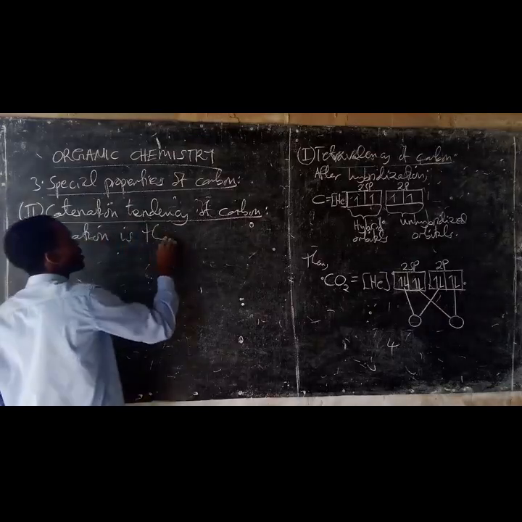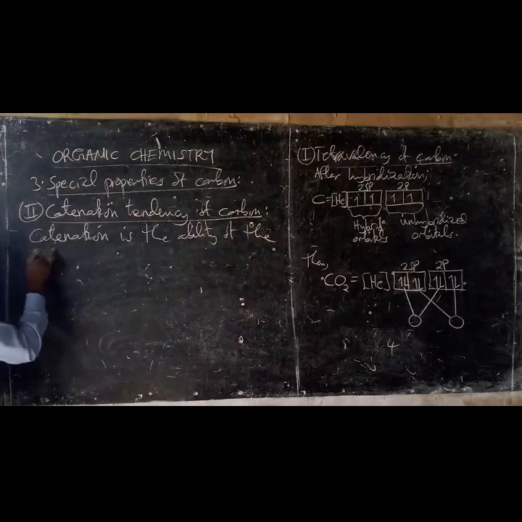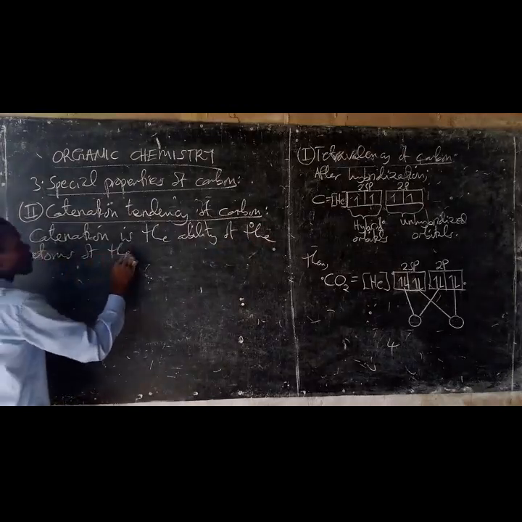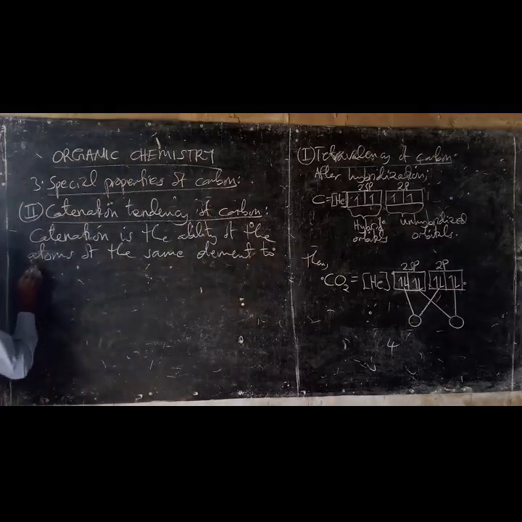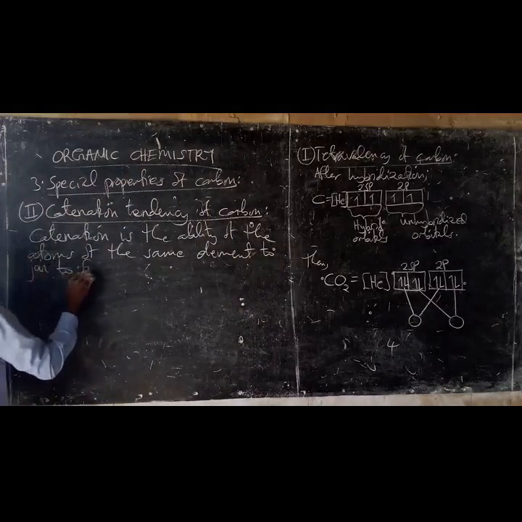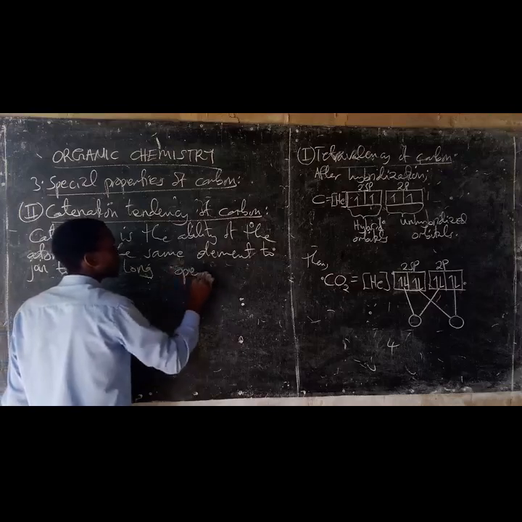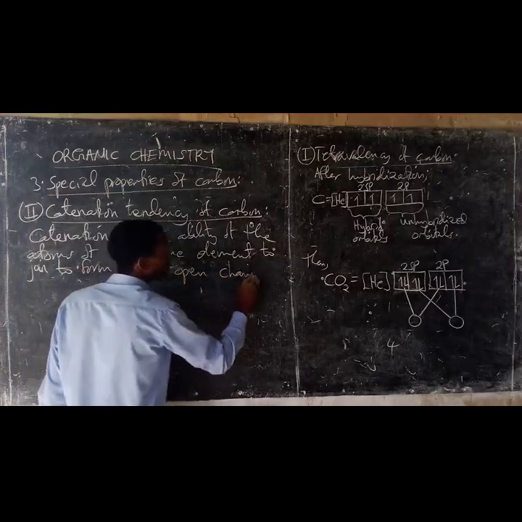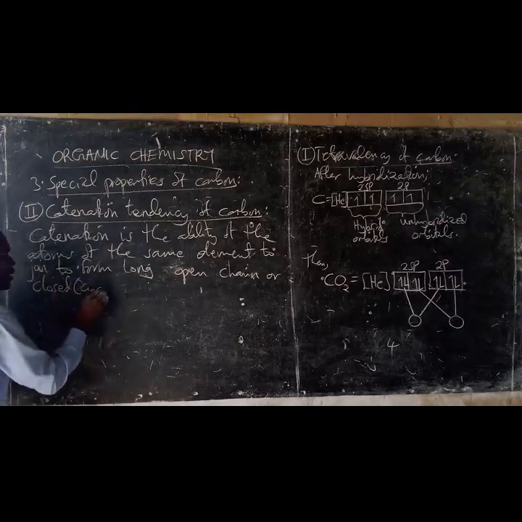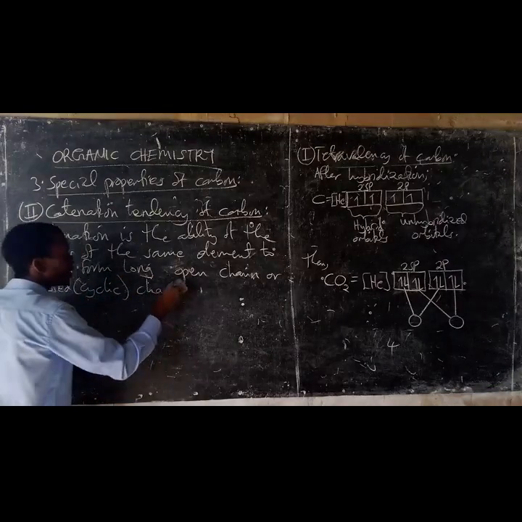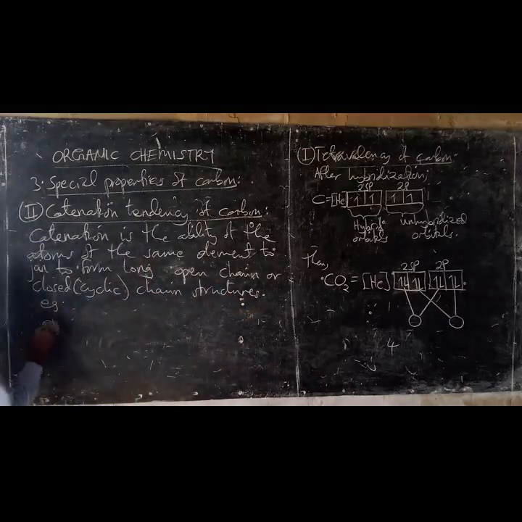Catenation is the ability of the atoms of the same element to join to form long open chain or closed or cyclic chain structures. Example,